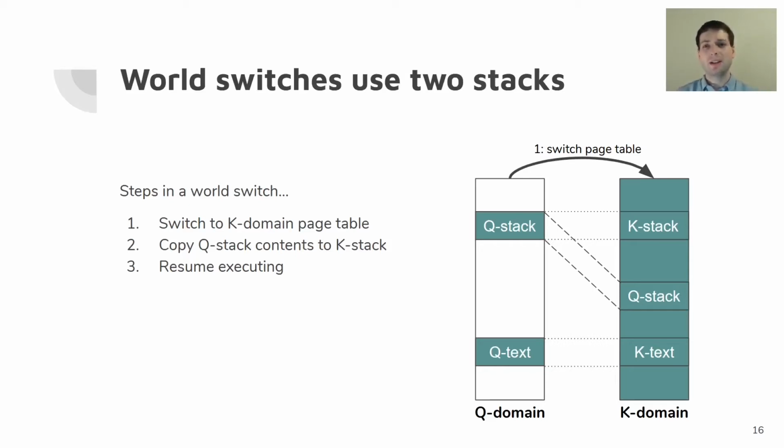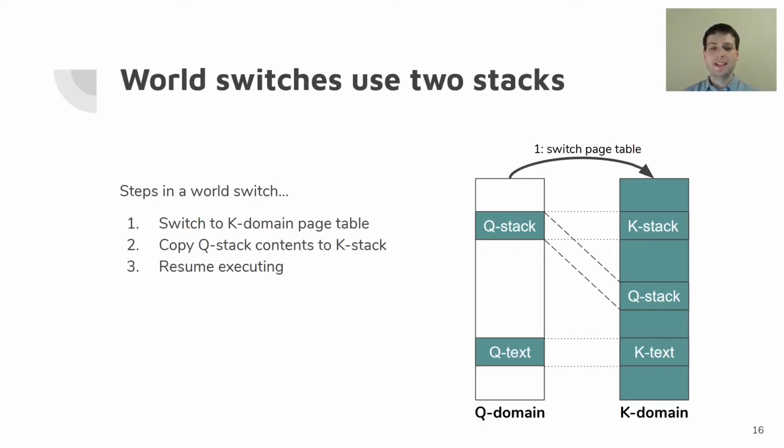However, in the K domain, that's not true. When executing in the K domain, the contents of the stack can contain secrets from other processes or whatnot that are read during execution of a system call or trap handler or whatever. Therefore, we have to be careful that the Q domain's virtual address space, the Q domain's page tables, do not include any mappings that reference the K stack. They can't reference the K stack because if they did, another thread in the Q domain could leak the contents of that running stack back to user space. So we want to keep complete isolation between these two, so we use separate stacks.